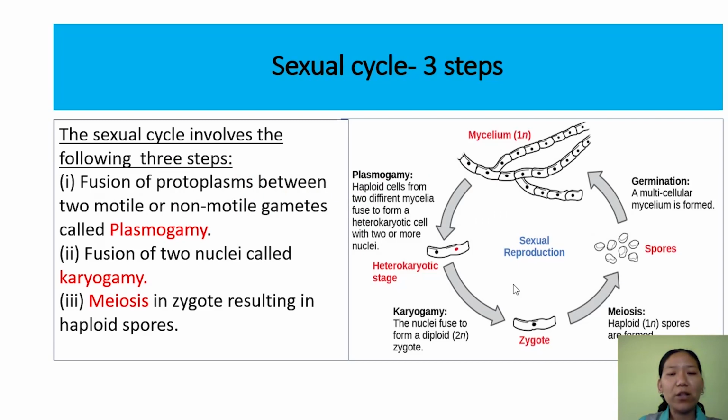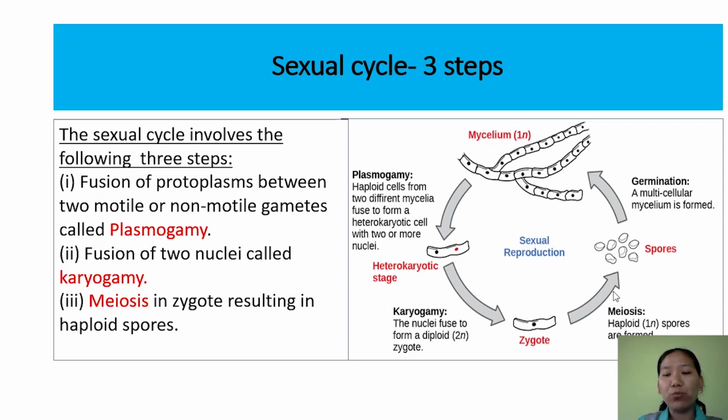And the sexual cycle in the fungi takes place in 3 steps. First is fusion of protoplasm between 2 gametes. The fusion of protoplasm will lead to formation of 2 nuclei in a single cell, like this. So this is the result of plasmogamy. After plasmogamy, 2 nuclei are there in a common cytoplasm, and this stage is called the dikaryon or heterokaryotic stage. And the next step is these 2 nuclei will fuse together to form a zygote. That is fusion of 2 nuclei, we call it karyogamy. This zygote being diploid